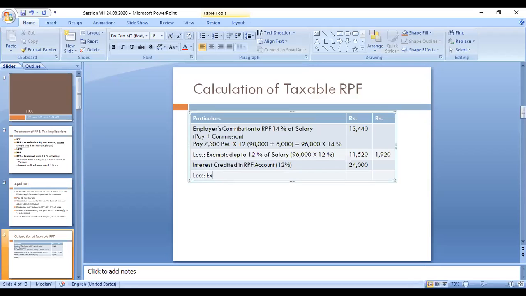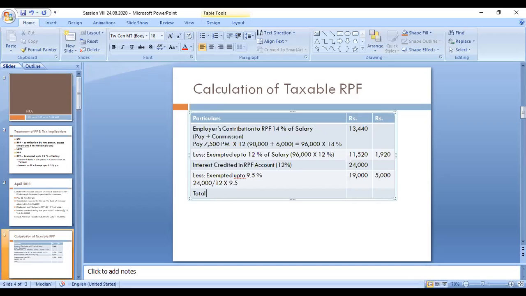exempted up to 9.5 percentage. How to calculate 9.5 percentage? 24,000 divided by 12 multiplied by 9.5. This is called 9.5 percentage interest. So 24,000 divided by 12 into 9.5, that amount is 19,000. So that amount 5,000 is taxable.